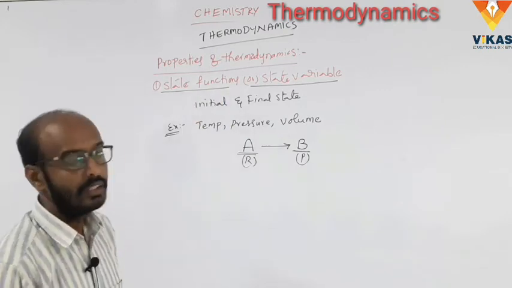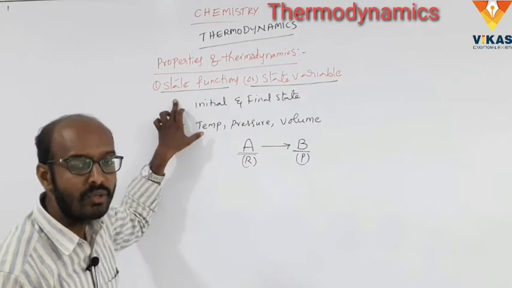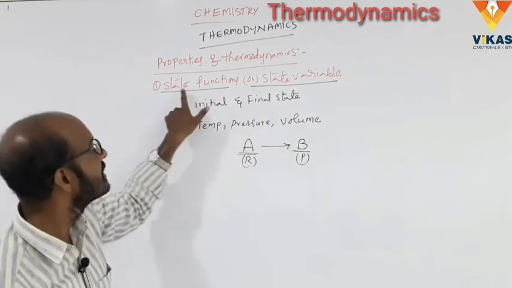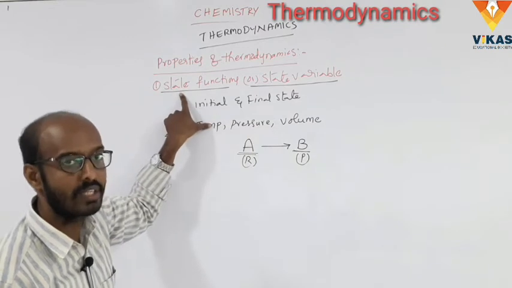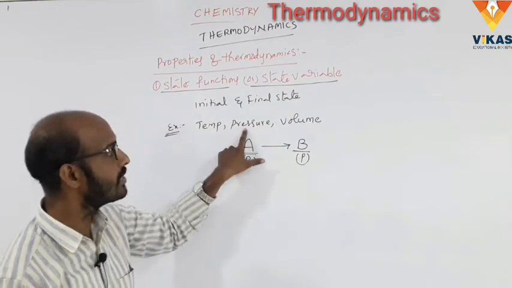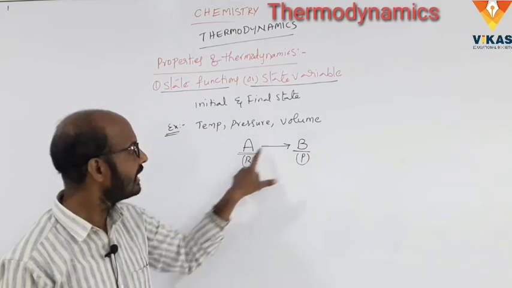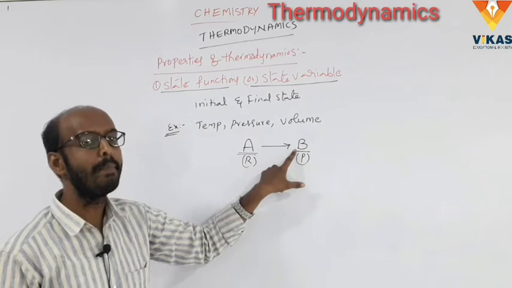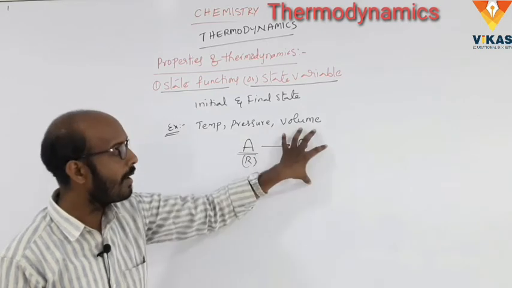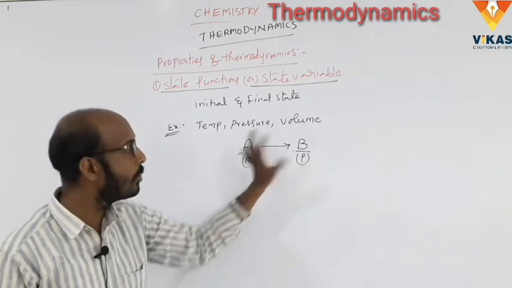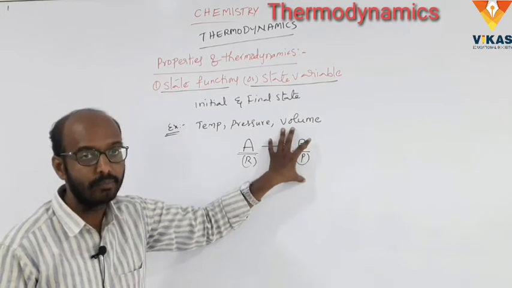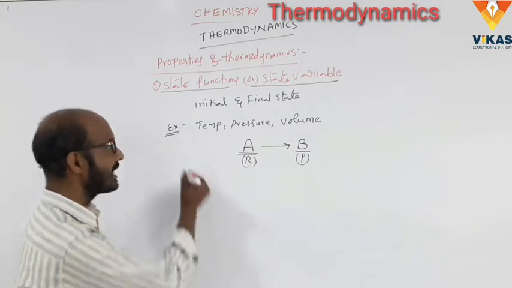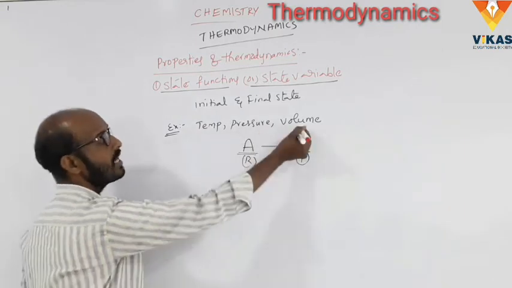Clear? The thermodynamic properties whose values depend upon the initial and final states of the system are called state functions or state variables. And examples are the temperature, pressure, volume. Clear? Here A is the reactant and B is the product. If the system depends upon both reactants and products, that is called state function or state variable. Here the examples of state functions are temperature, pressure and volume.